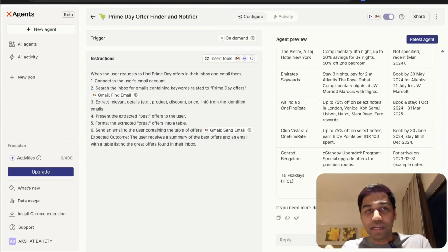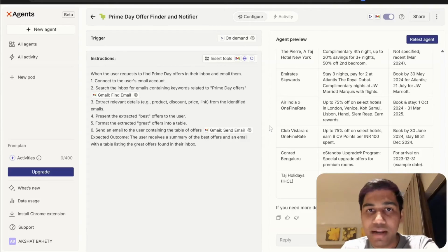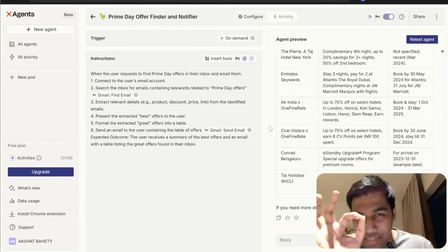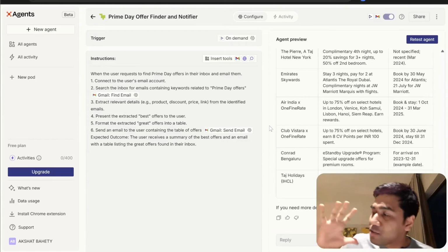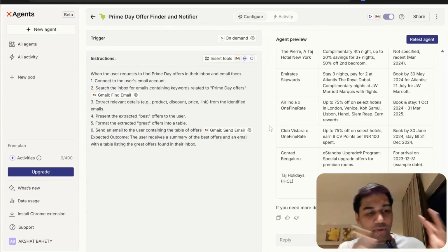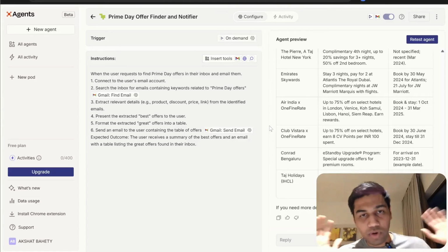But that's the whole idea, right? You can use the same agent. Because it has access to my inbox, I can ask it to do different things. I don't need to rewrite the instructions again. I don't need to do anything more. I can just ask it to do things. And that exactly, my friends, is the difference between an AI agent and software which is instructed to do the same thing. Software is like, this is exactly what you do: you go ahead and find Amazon offers and you come back. That's it. You can't do anything after that.